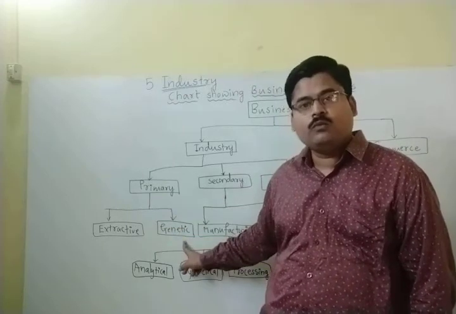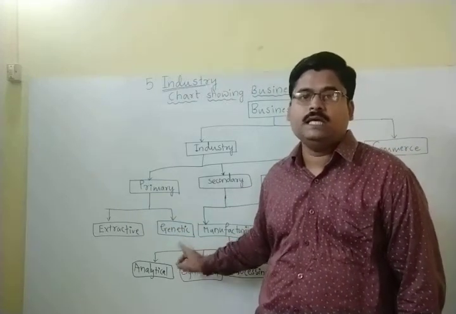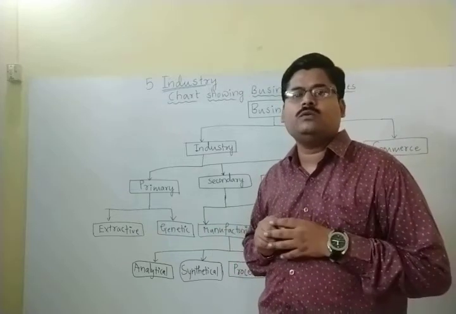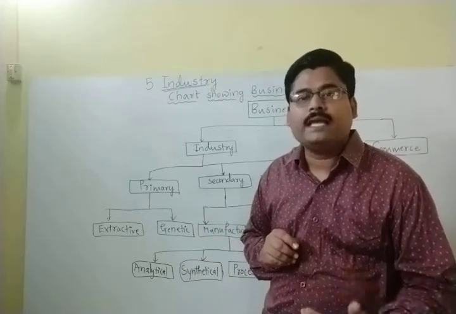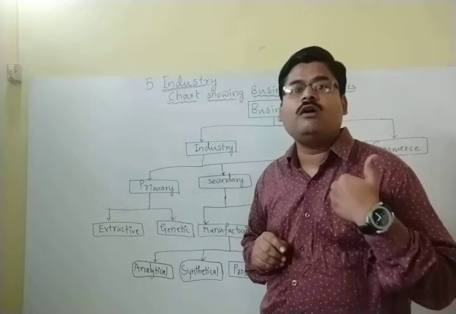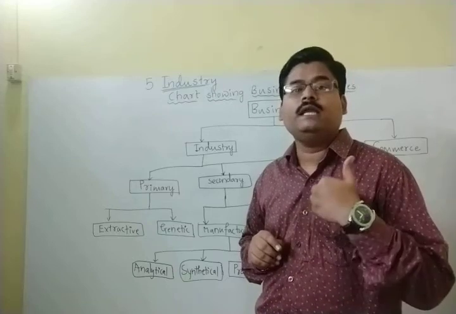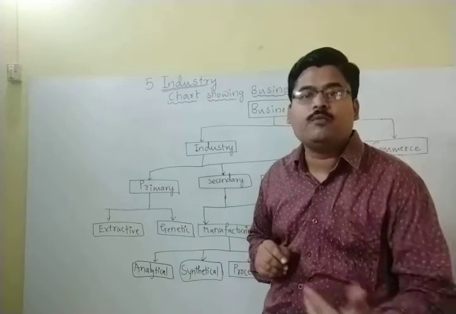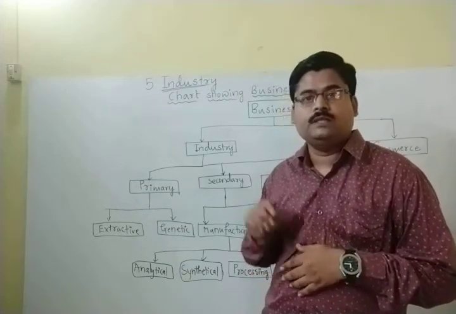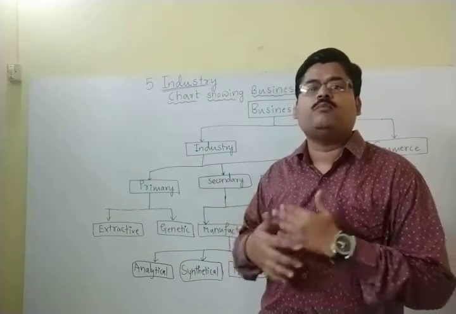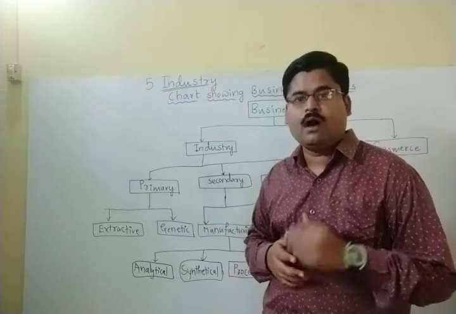And apart from that, one more industry in the primary industry is the genetic industry. What are genetic industries going to do? They are going to engage themselves in the breeding of plants and animals for their use in further reproduction. The name itself suggests genetic. Genetic means the process of breeding of what?